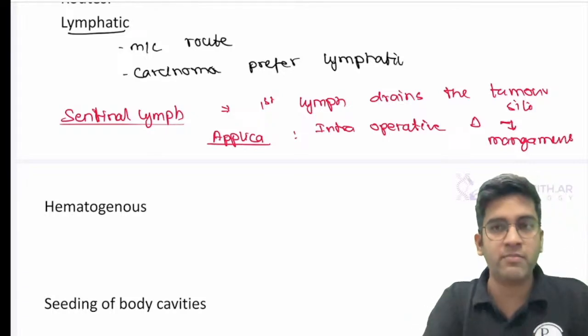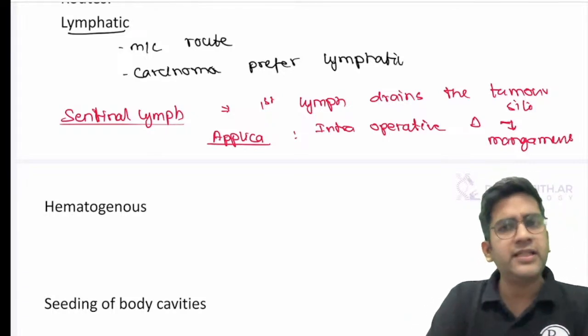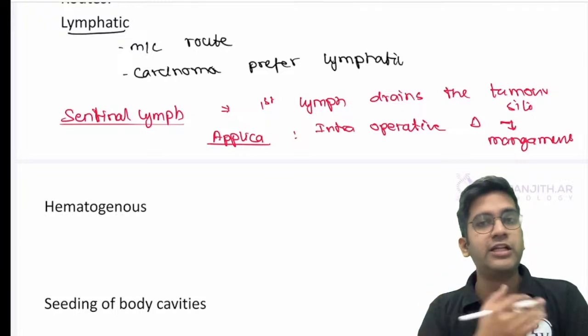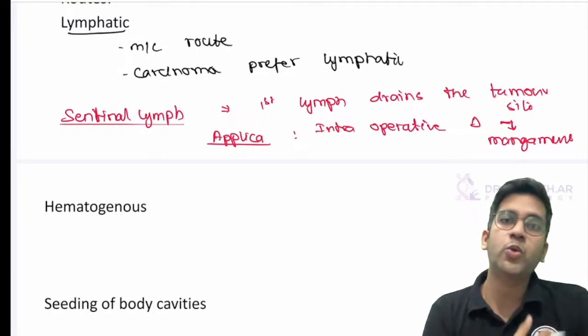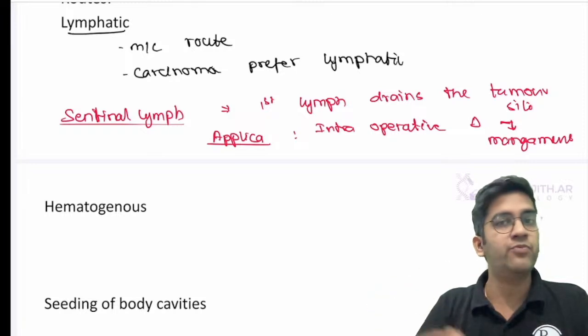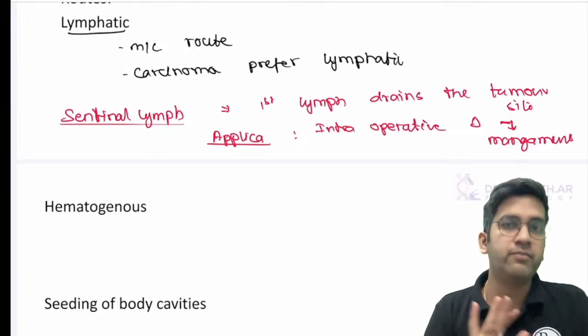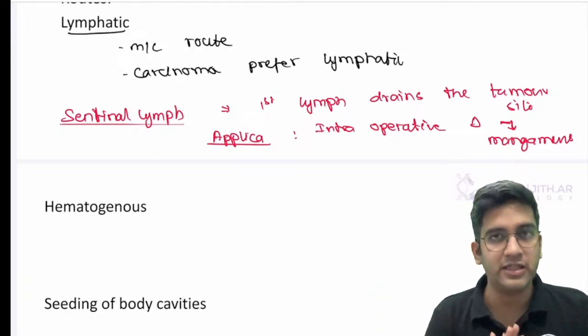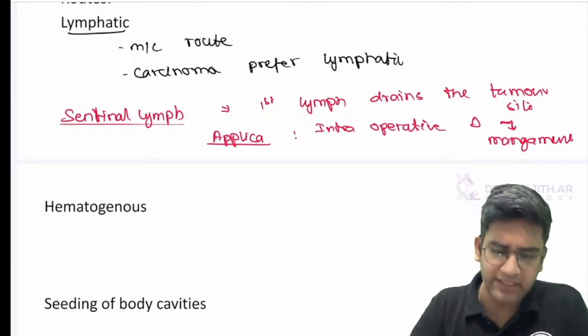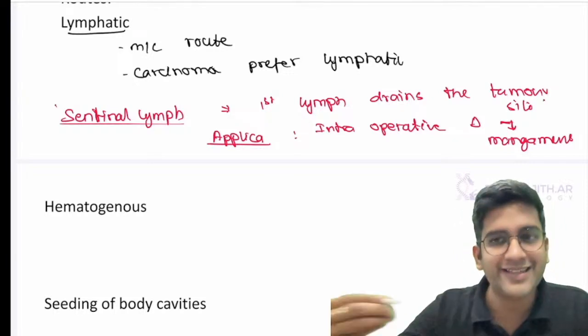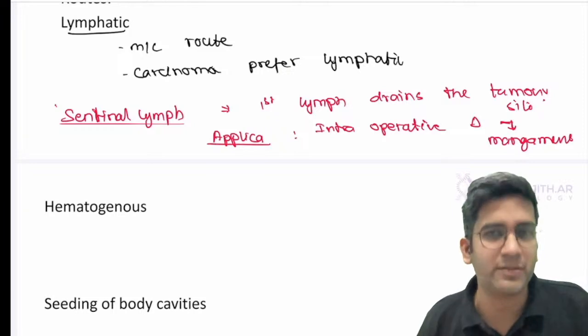If you have enough time to explain the management, give an example of breast cancer. If the sentinel node, the axillary node, is involved, I will do a radical mastectomy along with lymph node dissection. If the axillary lymph node is not involved, I'll just remove the breast cancer and the tumor alone. We will not touch the lymph node, right? So give an application if it's required and if you have adequate time. Otherwise, just mention what a sentinel lymph node is. It's implied. If you know this, I'm sure that you know the application also, right?